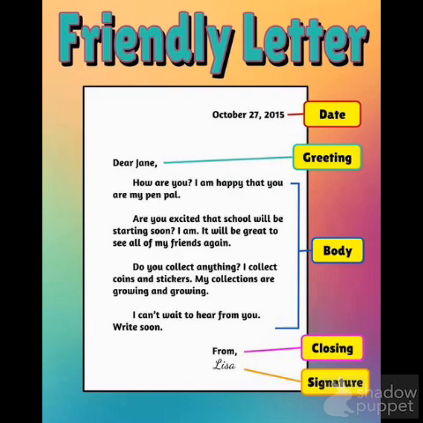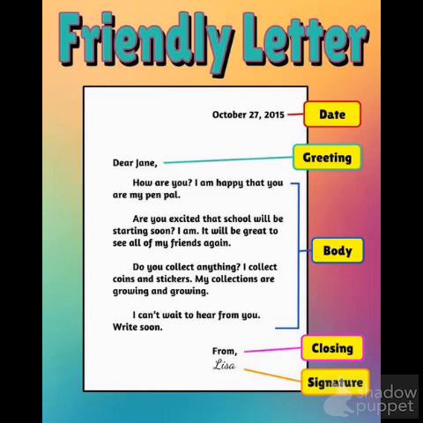The fifth part is called the signature, and that is where you write your name. So again, in a friendly letter, there are 5 parts: the date or the heading, the greeting, the body, the closing, and the signature.